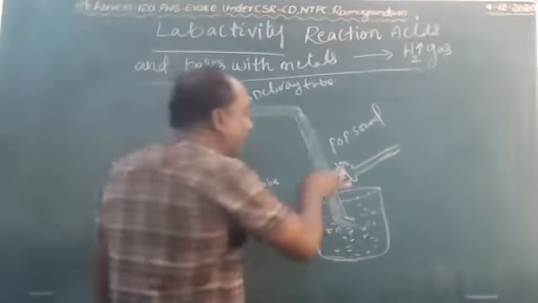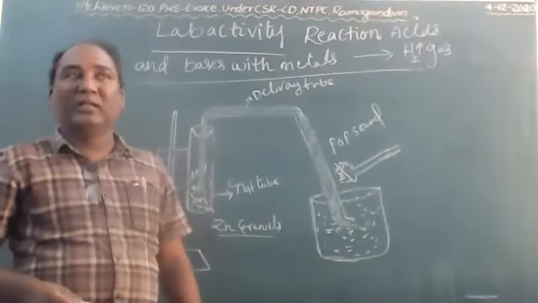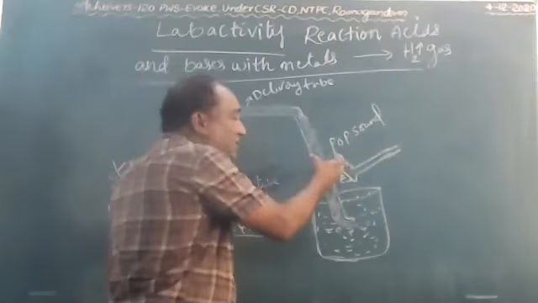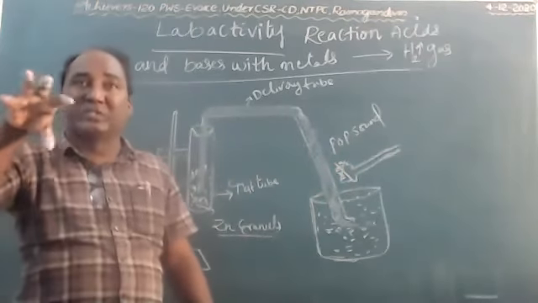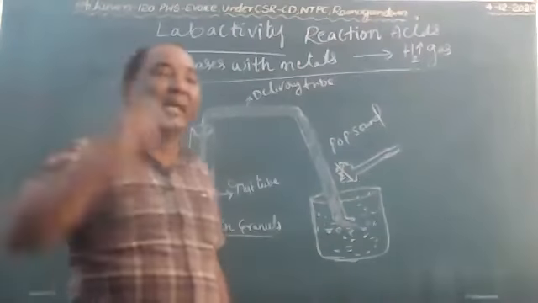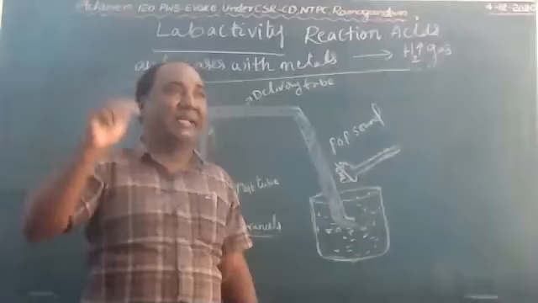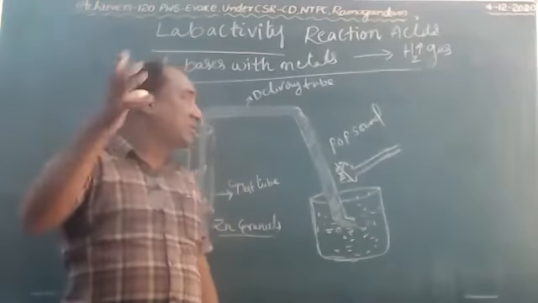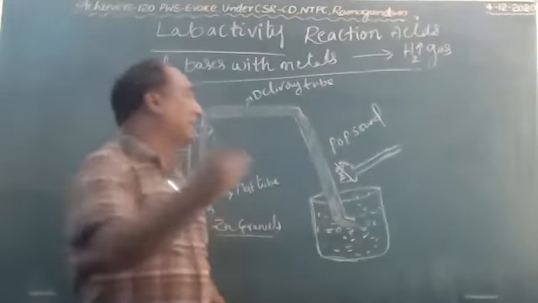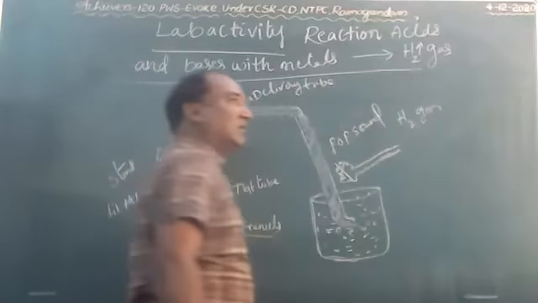If the fire is not completely put out and is still burning brightly, that is an indication that oxygen gas is liberated. So that's why we can identify the gas easily by the sound. If it makes the pop sound and goes out, that is hydrogen gas, liberation of hydrogen gas.